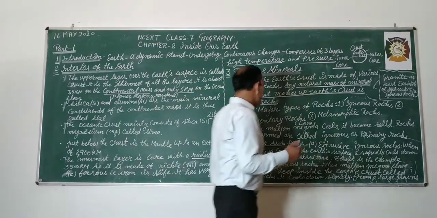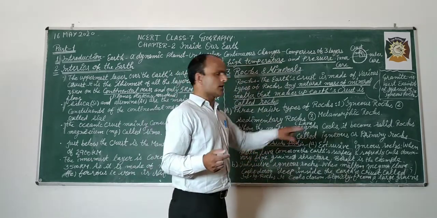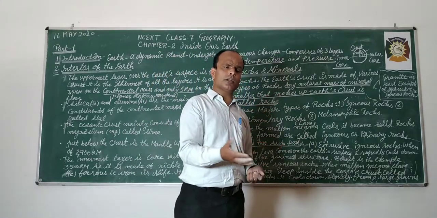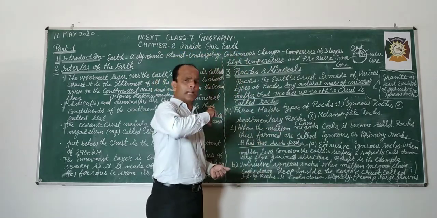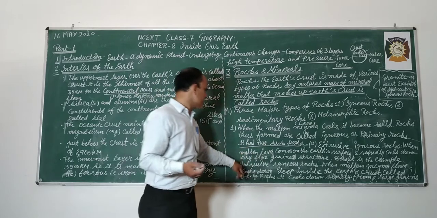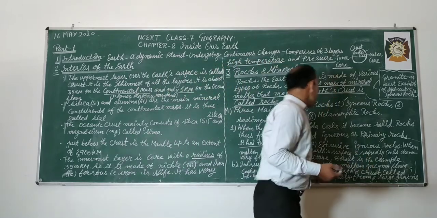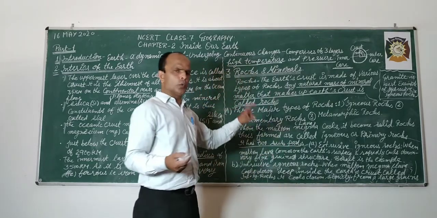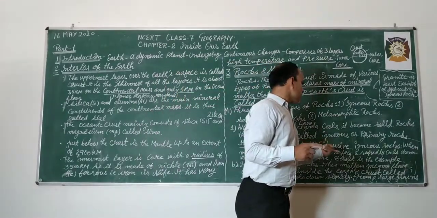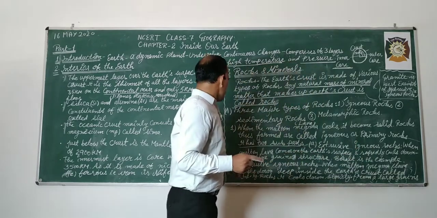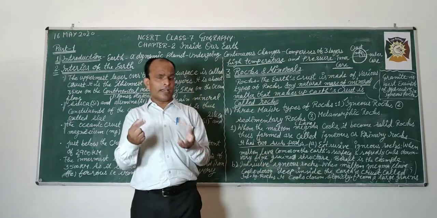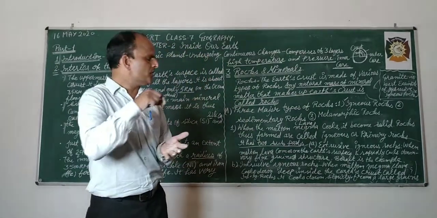When molten magma or lava cools down deep inside the earth crust, not outside, inside, when it cools down deep inside the earth, it is called intrusive igneous rocks.